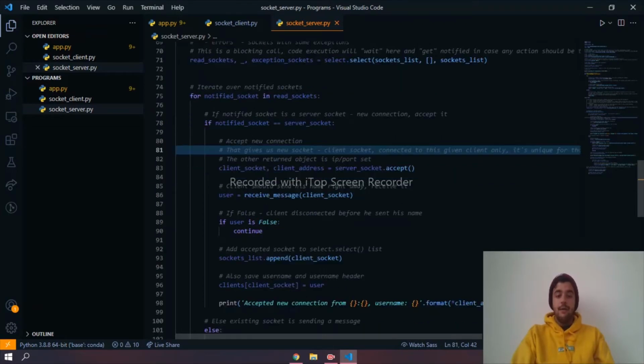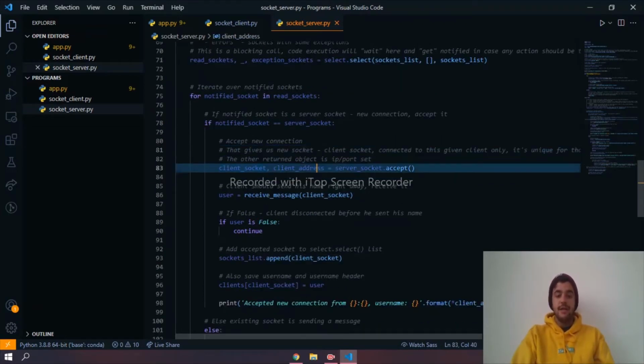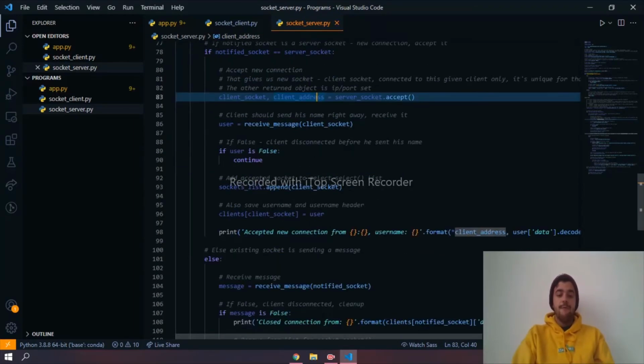If we have a new connection, we accept it if we have the client socket and the address, and we have to receive the name right away. If we don't receive the name, it will enter this false if, because we need to receive the name before this connection. After the socket is connected, it is added to the socket list and to the client list with all the data that it entails.